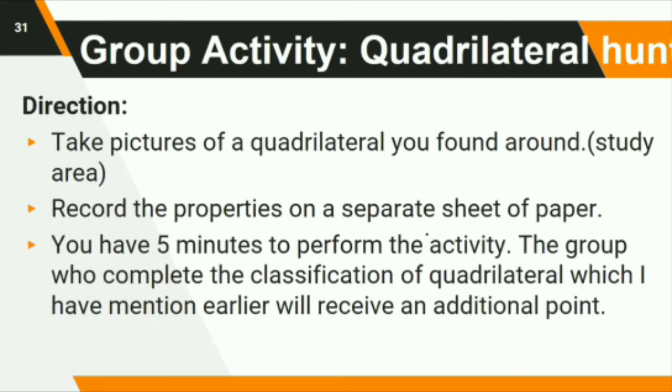For another activity. This is a group activity. We have a quadrilateral hunt. Okay, listen carefully for the direction, class. Take pictures of a quadrilateral you found in your study area. Record the properties on a separate sheet of paper. You have 5 minutes to perform the activity. The group who completes the classification of quadrilaterals, which I have mentioned earlier, will receive an additional point.